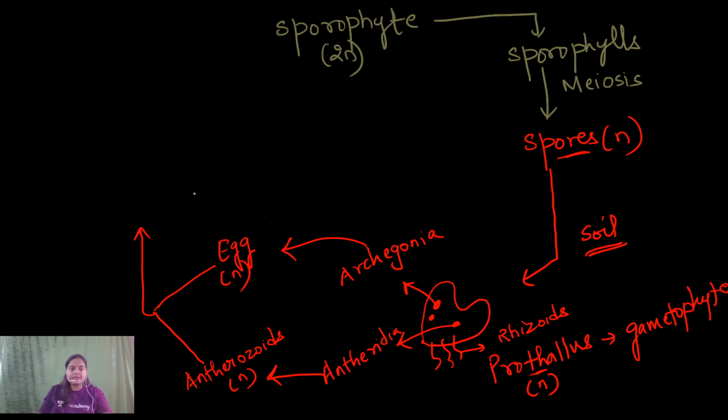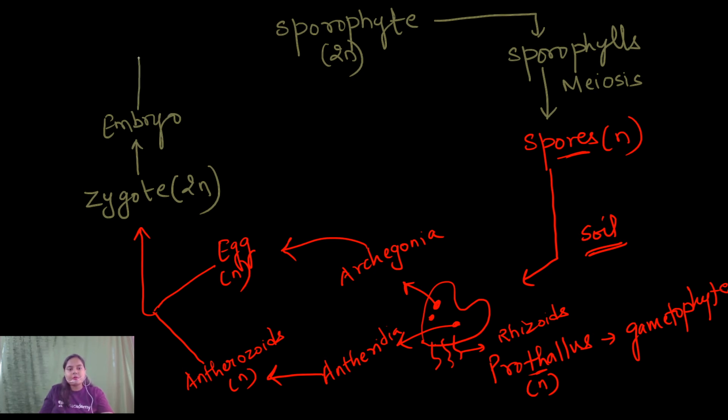Now the zygote will divide by mitosis, resulting in the formation of embryo. We have already seen this process for the first time in bryophytes, and now this embryo will develop into the sporophytic plant body. So this is how the life cycle of pteridophyte is completed.